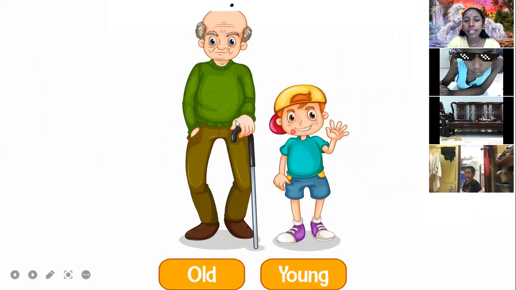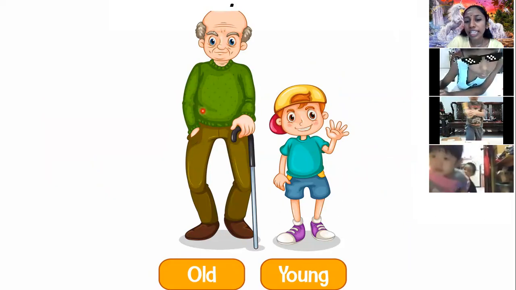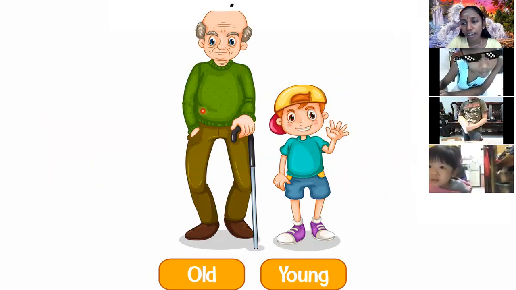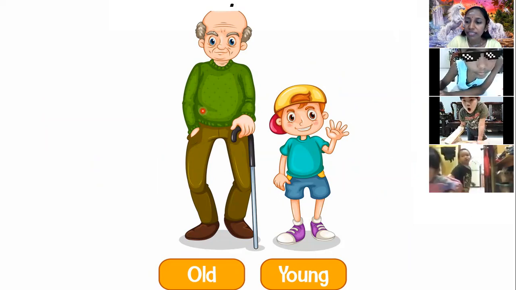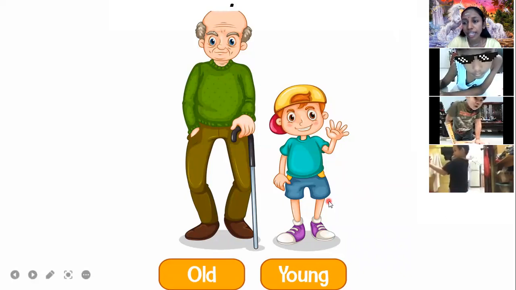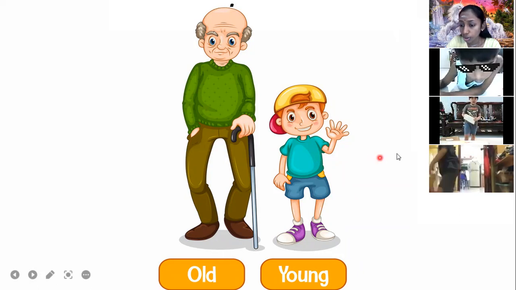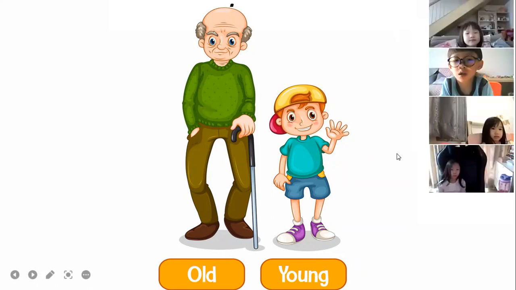And here, look at the grandfather here. Is he old or young? Do we say the grandfather is old or young? Old, very good. Okay, the grandfather is old and the boy here is very young. So old, we use it for the grandfather, and young for the boy.